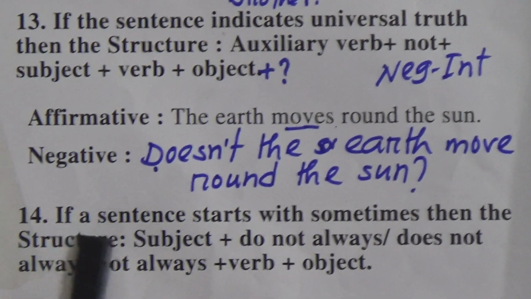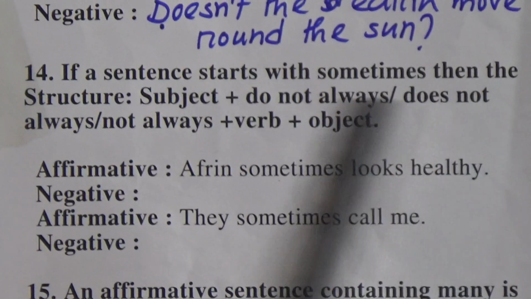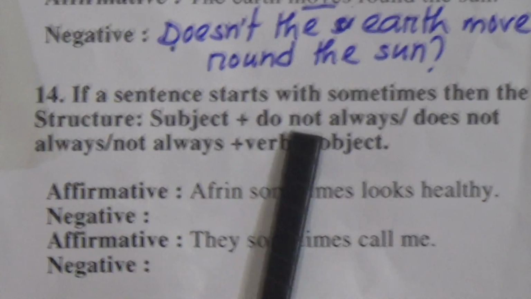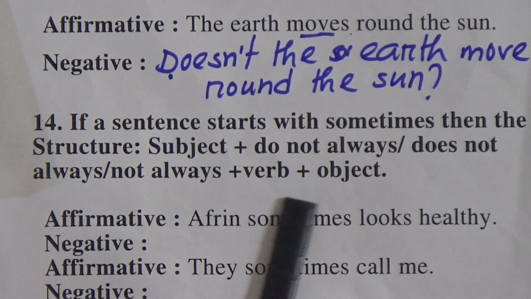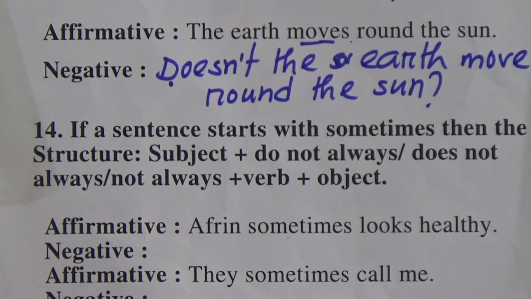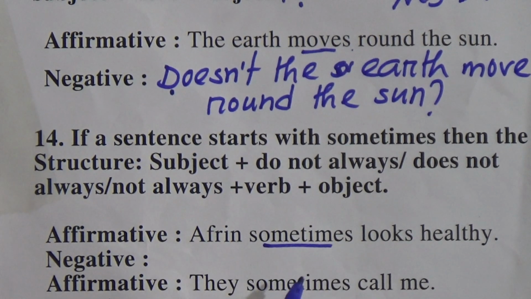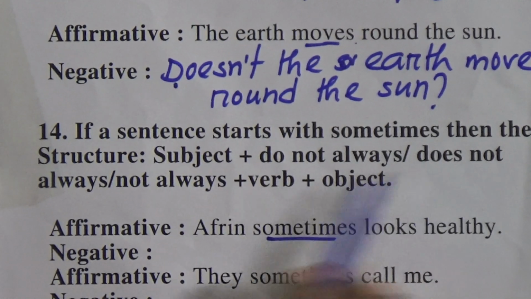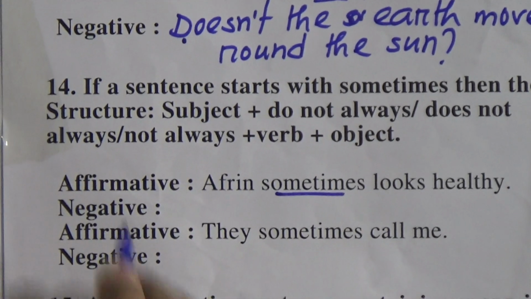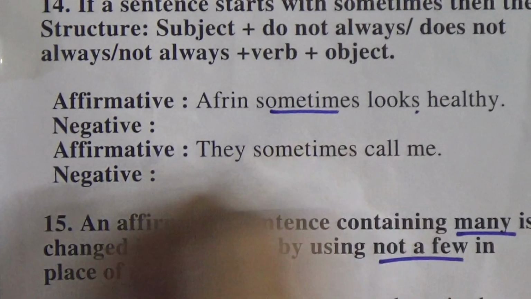Next one. If a sentence starts with sometimes, then the structure will be subject, do not always, does not always, verb plus object. Okay. If a sentence starts with sometimes, in place of sometimes we will use do not always, does not always, according to tense. So this is present indefinite tense.